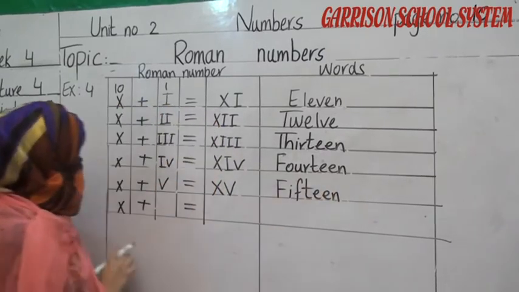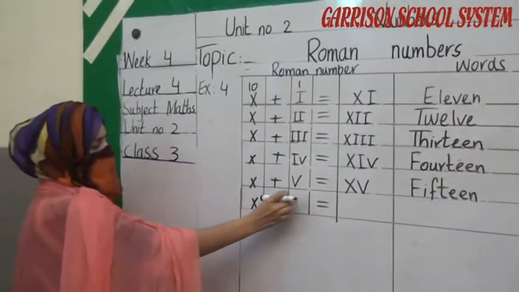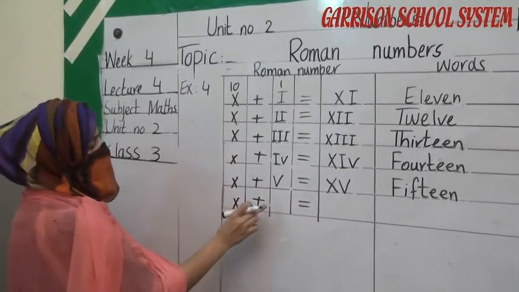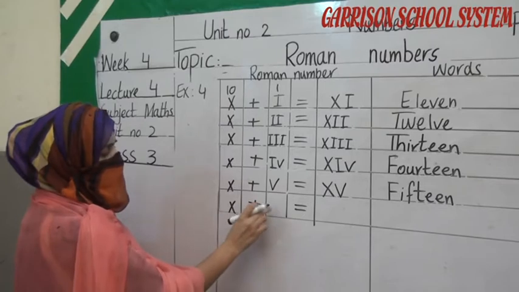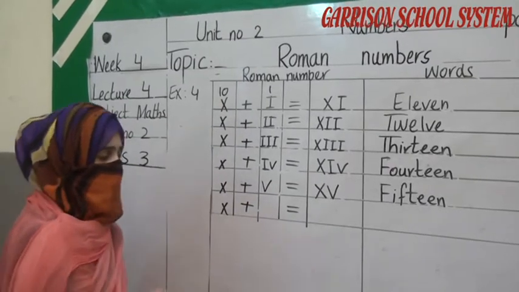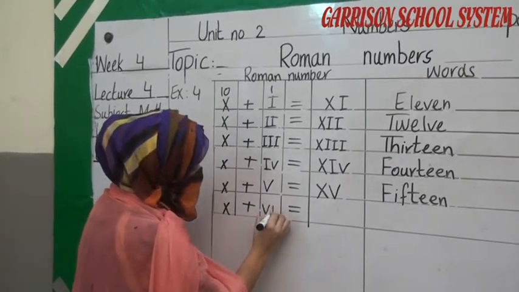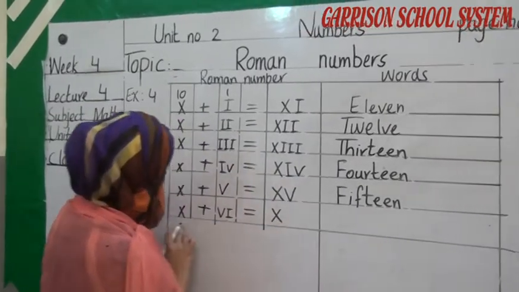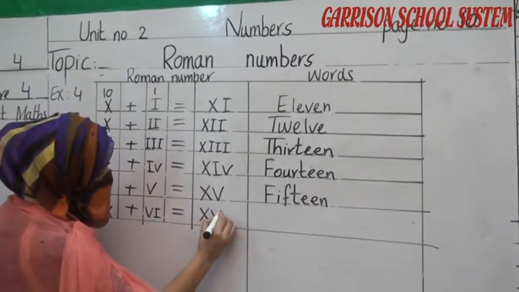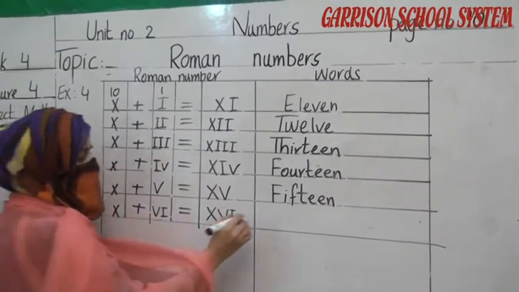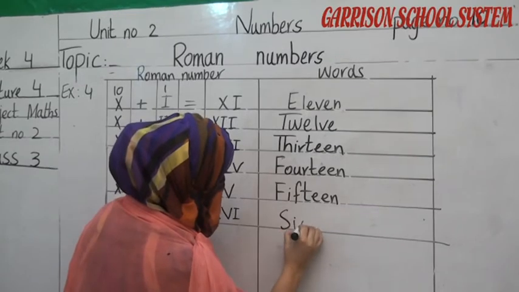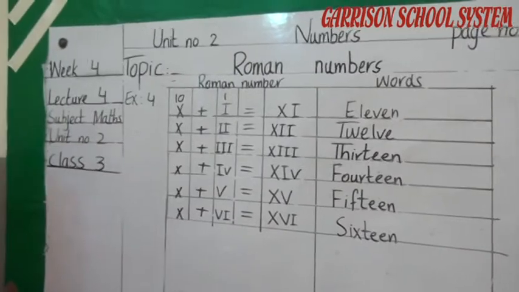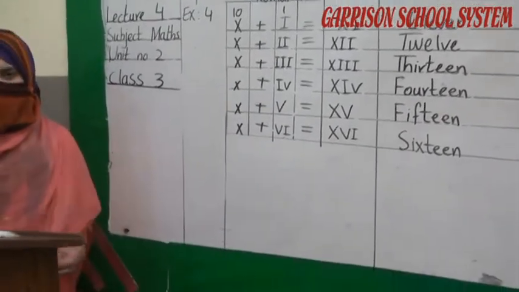Now X is written here. Here is no number given to us. So we have to find which number will come here after 5. Which number do we have to write here? We have to write here number 6. This is our number 6. 10 plus 6 is equal to 16. First we have to write X, then the symbol of 6. 16. We write its complete name in words, 16. Okay student. The remaining parts you have to solve at home by yourself.